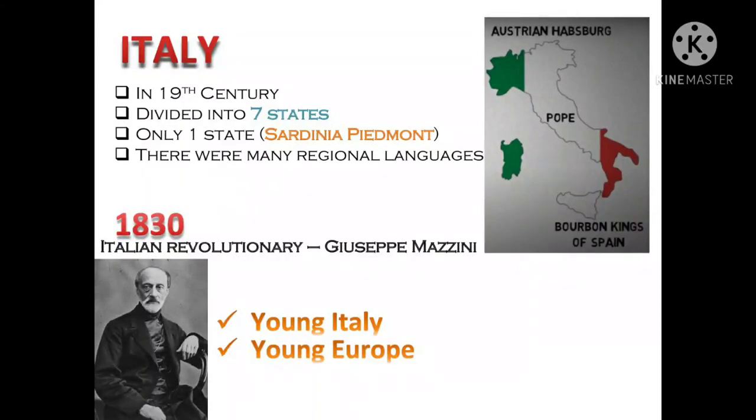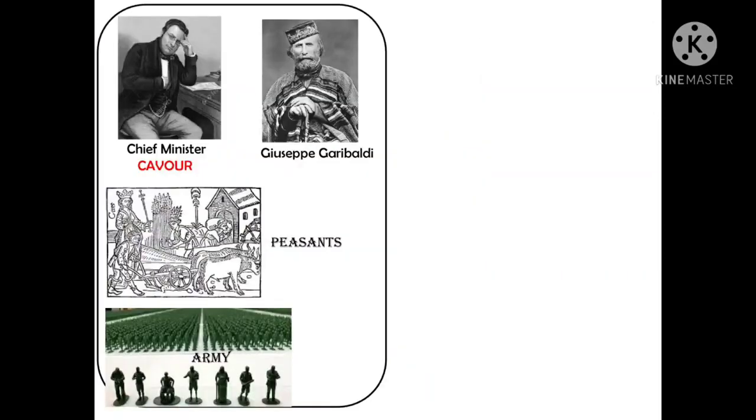In our last presentation, you might have heard about Giuseppe Mazzini in 1830. He was an Italian revolutionary who started secret societies like Young Italy, Young Europe. He wanted to have a nation state, but making Italy an independent nation was not achieved. Now there is an entry of Chief Minister Cavour. Can you see a man is holding his forehead and sitting as if he's in too much tension.